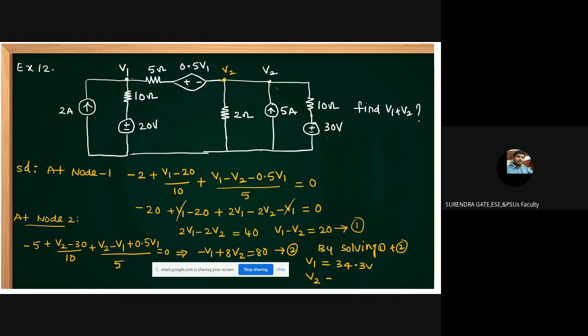V2 equal to how much, friends? 14.3 volts. All of you got the same answer? V1 equal to 34.3 volts, V2 equal to 14.3 volts. Any doubts? Say, all of you got the same answer? Or is there any mistake?